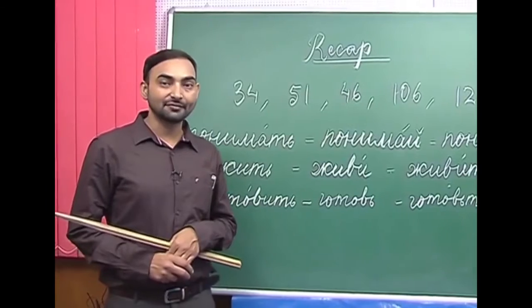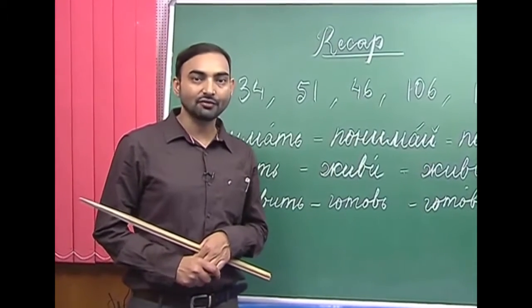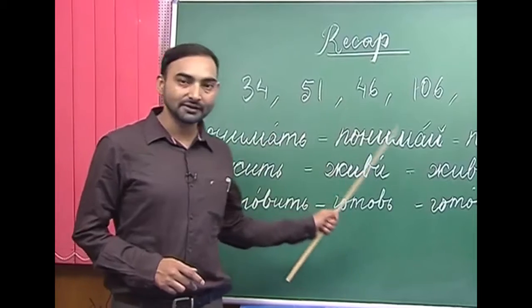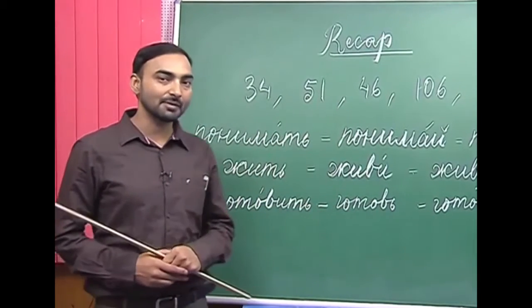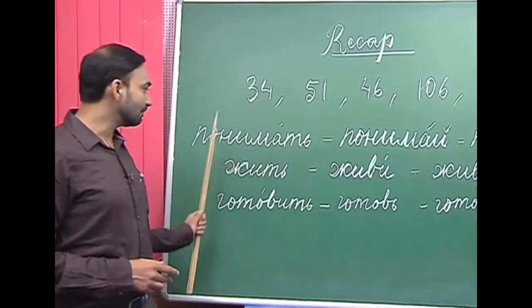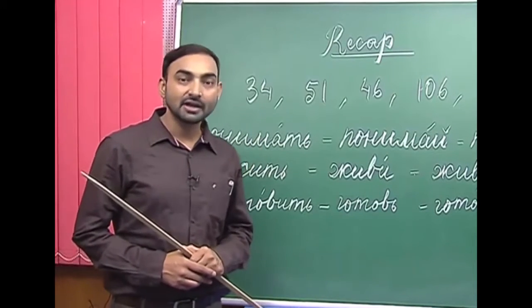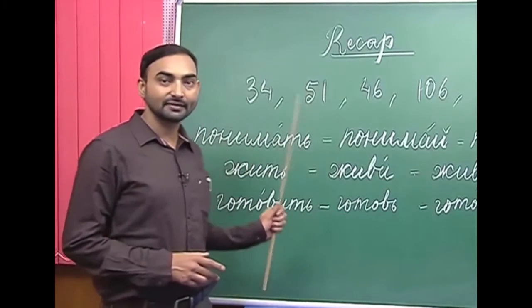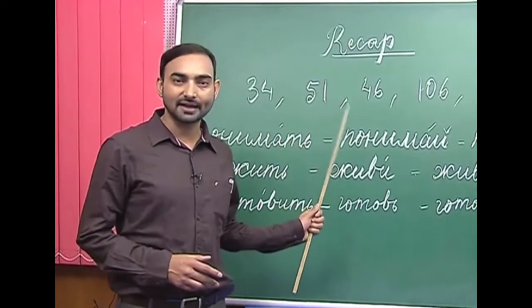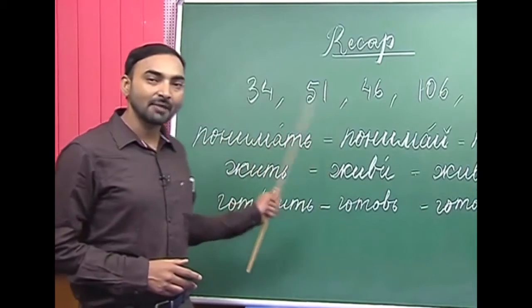And how do we form imperative mood? Imperative mood is derived from any form of a verb. So, before forming the imperative mood, you have to remember the conjugation of that particular verb. So, panimat, ani panimayut. It is a first conjugation or ye conjugation verb like chitat, ani chitayut.